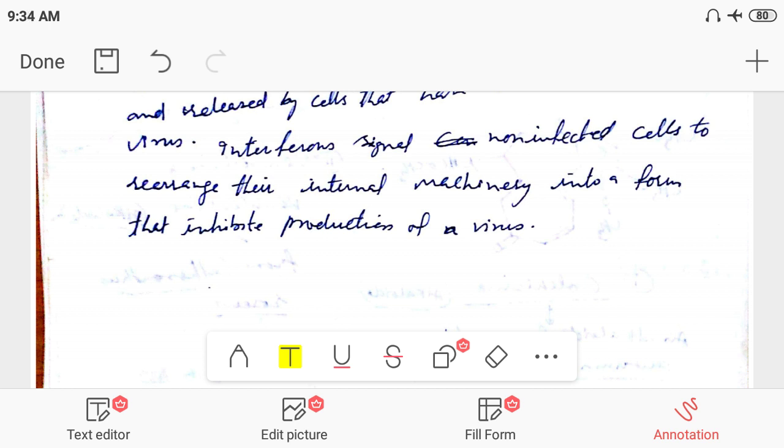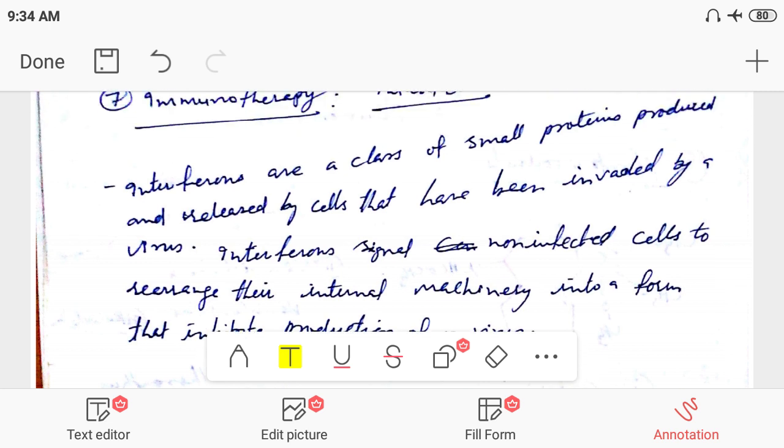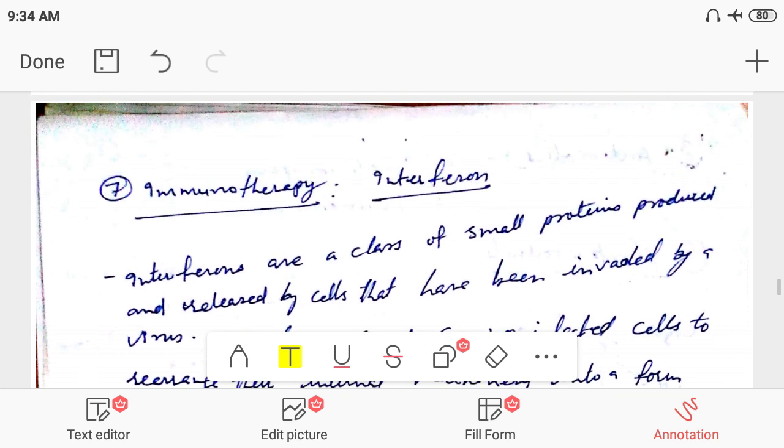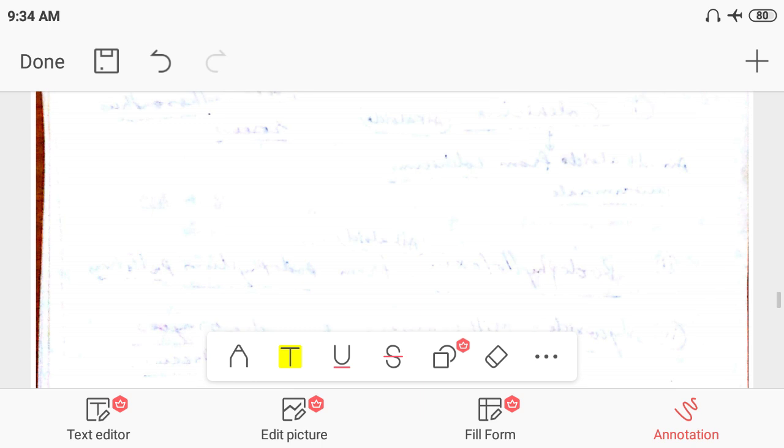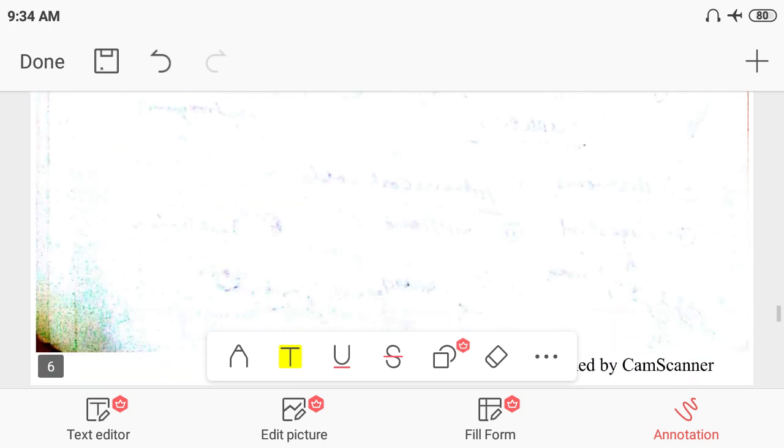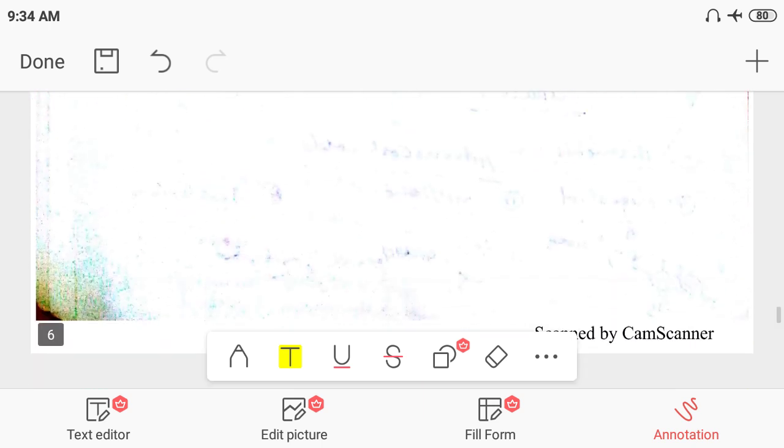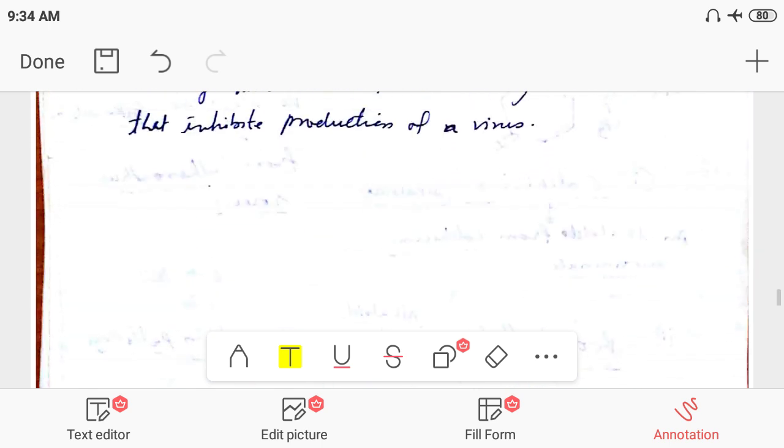Also, the cancerous cell or cancerous stimuli is not identified by our immunity. So that's why this interferon may be helpful in the treatment of viral infections as well as cancer, or in the cancerous cells.